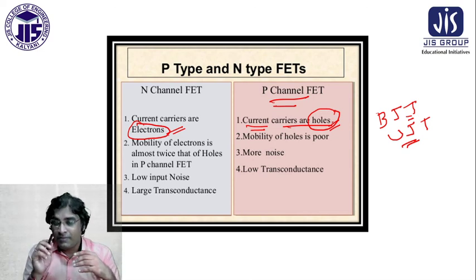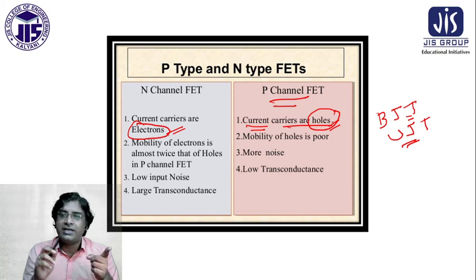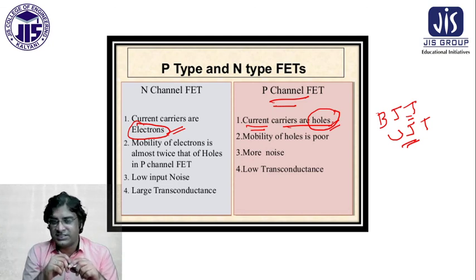That is UJT. But in the case of BJT, both holes and electrons are working as carriers. From that point of view, it is called a bipolar junction transistor.